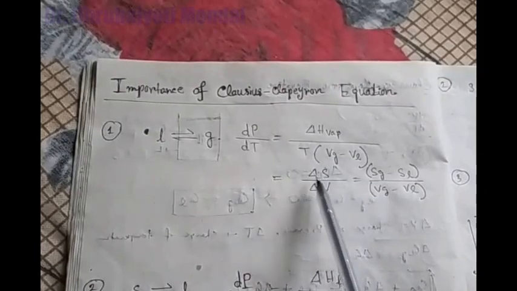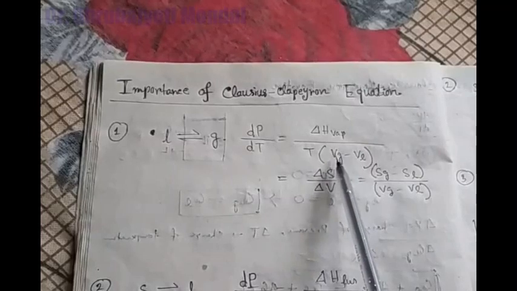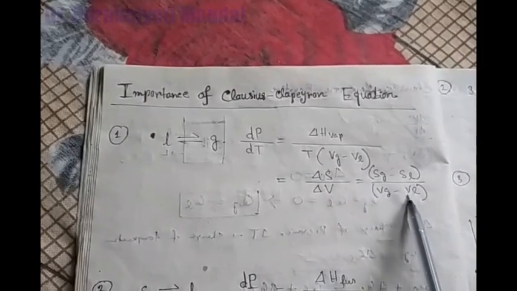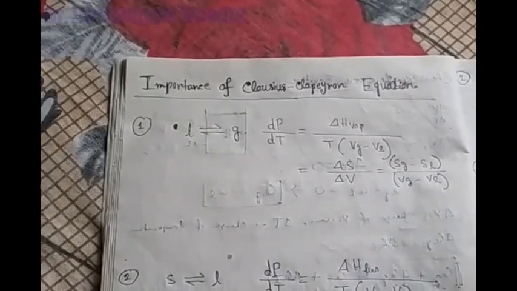And you know that delta H by T is equal to delta S. So the equation is delta S divided by the change of volume, that is delta V. So delta S divided by delta V. So delta S means the entropy of the gas minus entropy of liquid, divided by the molar volume of gas minus molar volume of liquid. Okay, so actually dP by dT is equal to Sg minus Sl divided by Vg minus Vl for this liquid gas phase equilibrium.